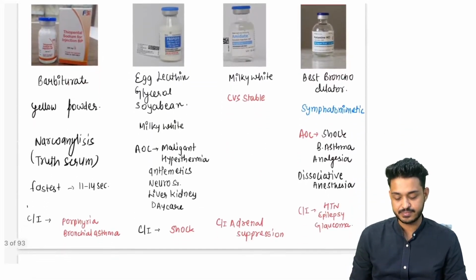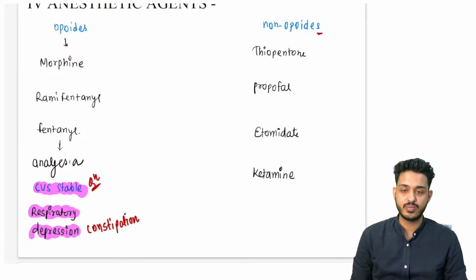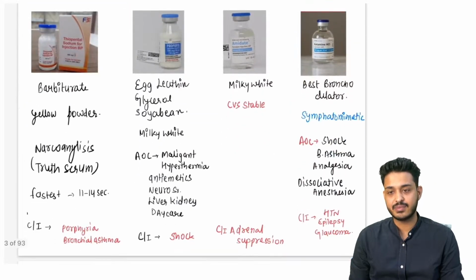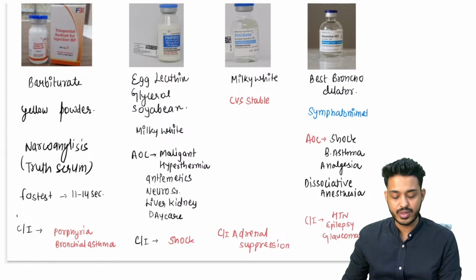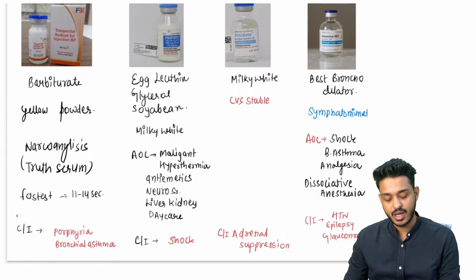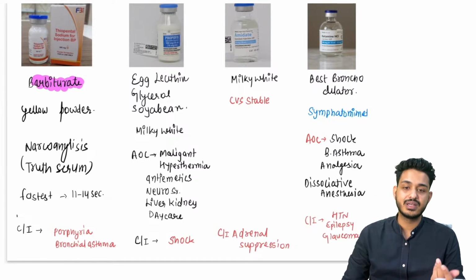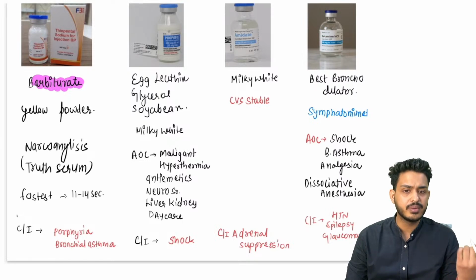Let's try to understand. Then we have these non-opioids like thiopentone, propofol, etomidate and ketamine. Let's discuss them one by one, right? This is going to be your thiopentone. Thiopentone is a barbiturate. Barbiturate means it is going to increase the GABA. GABA will increase, and what will GABA do? It is going to depress the brain, right?